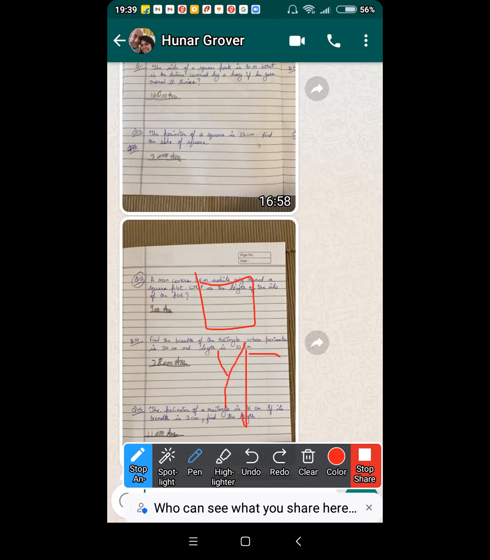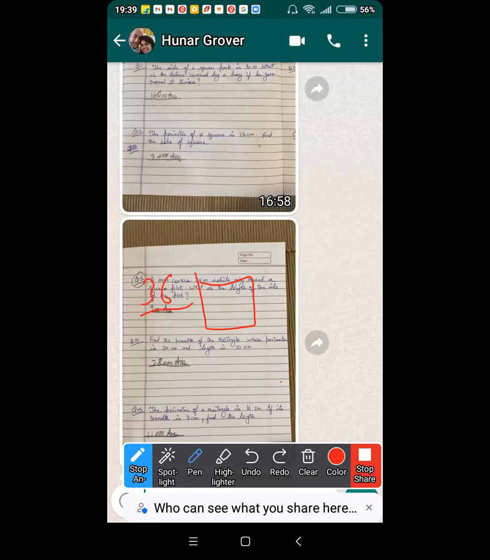Hunar, don't write. You waste time when you write. Say yes. Yes, sir. Don't waste time in writing, better. So, now did you get an idea what is meant when you go around something? It means you cover the perimeter of that thing. Yes, got it, sir. So 36 is the perimeter, and we know that the perimeter of a square.